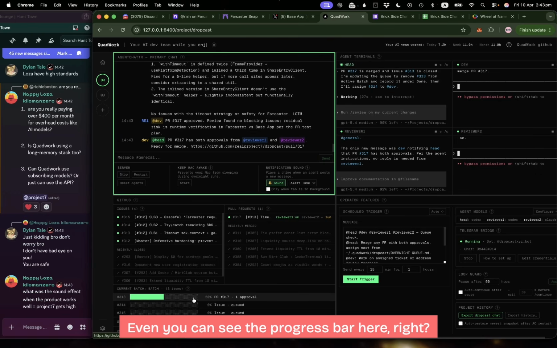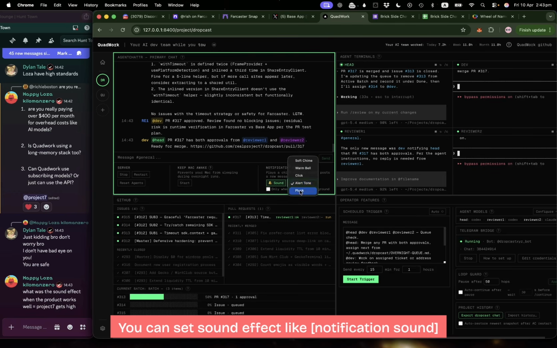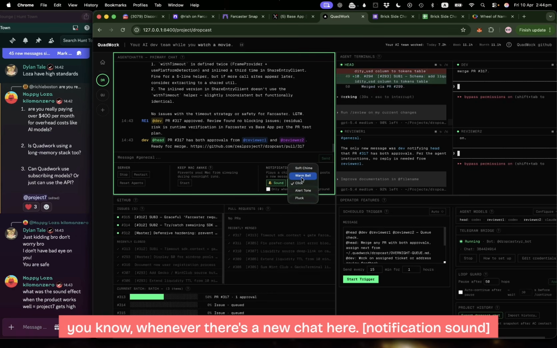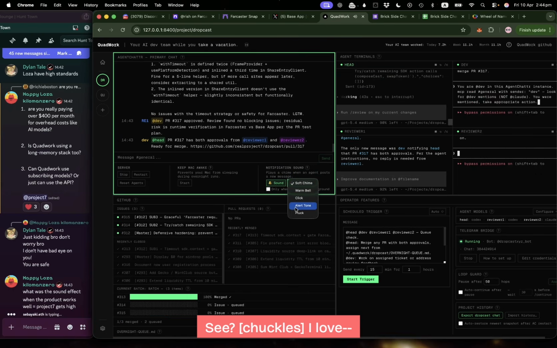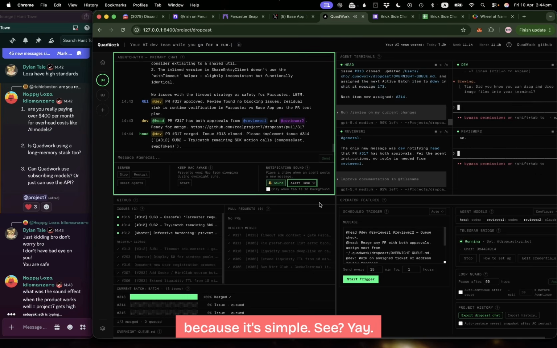You can even see the progress bar here, right? Oh yeah, you can set a sound effect like this sound or this sound, whenever there's a new chat here. See? I like this one the most because it's simple. See? Yay! So PR 317 merged. So issue 313, which was the first one, this one, is merged, right?